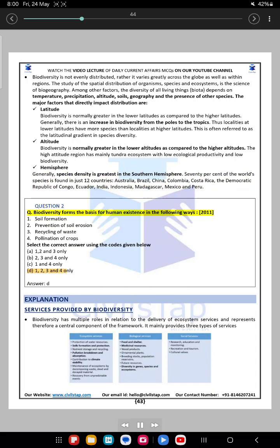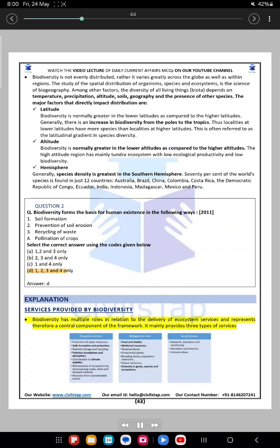Question 2. Biodiversity forms the basis for human existence in the following ways. 2011. 1. Soil formation. 2. Prevention of soil erosion. 3. Recycling of waste. 4. Pollination of crops. Select the correct answer using the codes given below. A. 1, 2 and 3 only. B. 2, 3 and 4 only. C. 1 and 4 only. D. 1, 2, 3 and 4 only. Answer D.